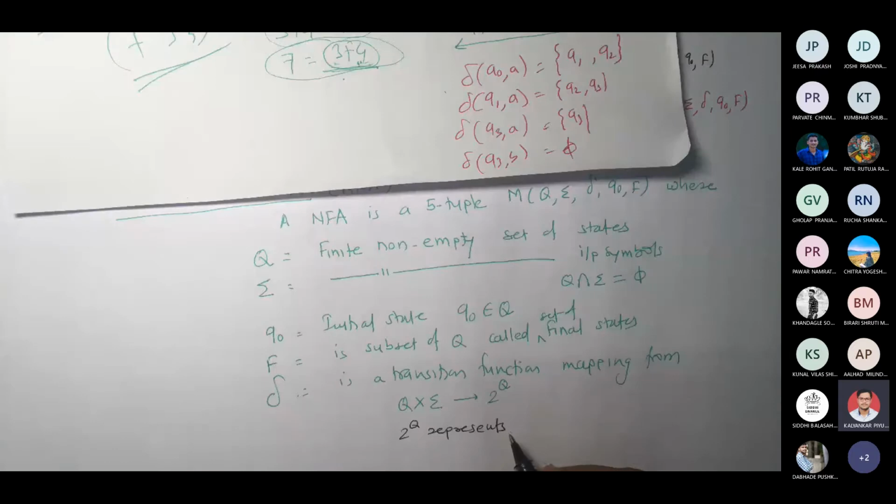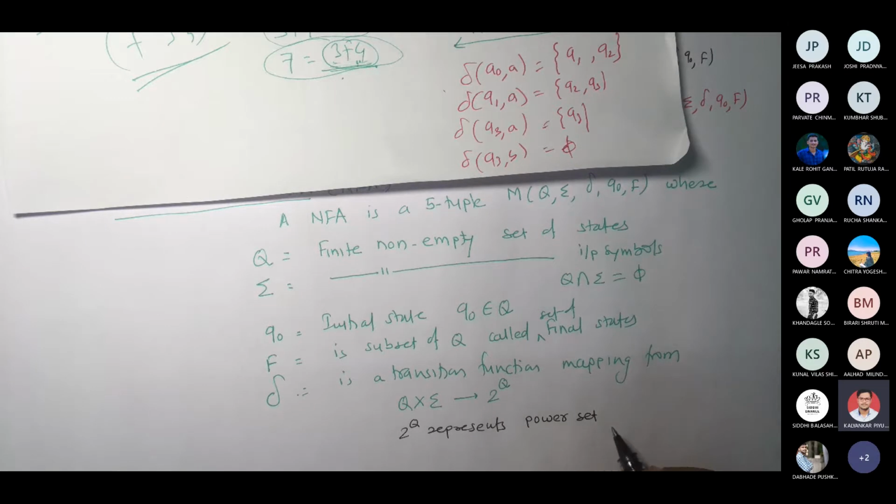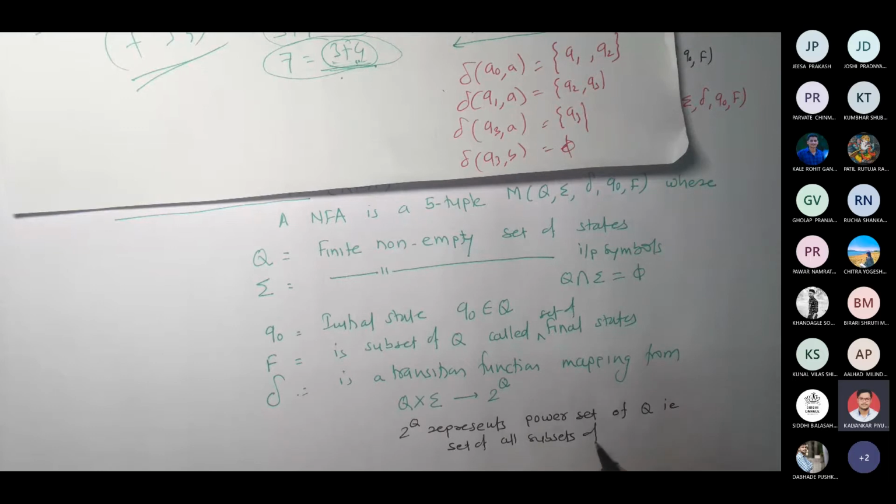Yes, it is the power set of Q, that is, the set of all subsets of Q. So for example, if Q is Q0, Q1, Q2, then 2 raised to Q would be the set of all subsets.